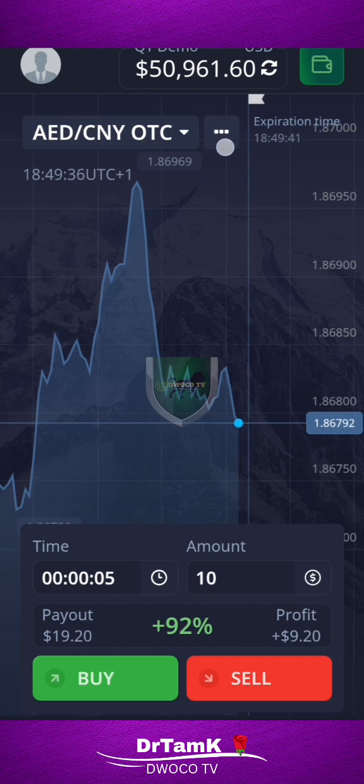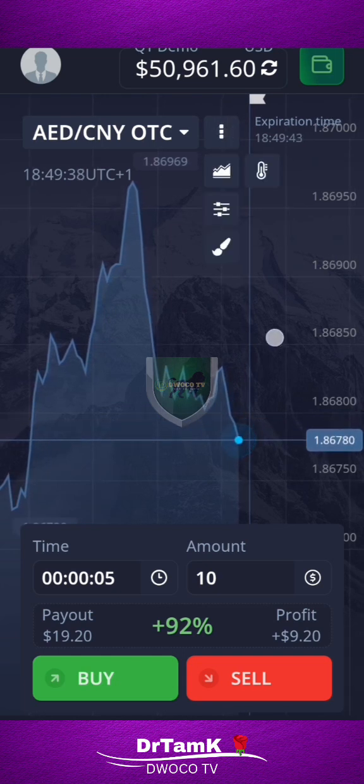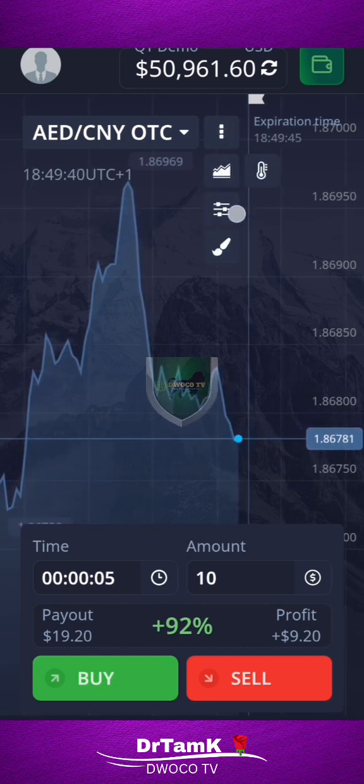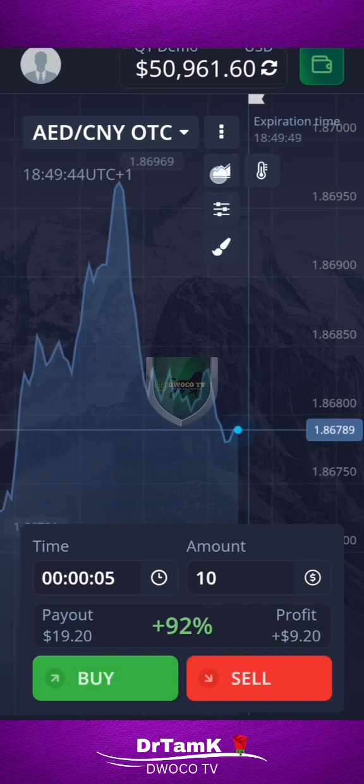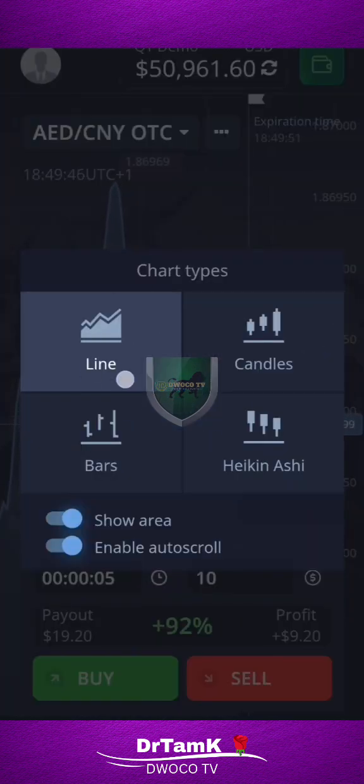And then here, if you click on these three dots, this is where you're going to set up your candle and your indicators. This first icon represents what? Your candle. These are the candles you're going to work with. We have the line, we have the candles, we have bars, we have Heiken Ashi. These are what we call charts. Usually, I use these two: candles and Heiken Ashi is what I use most times.